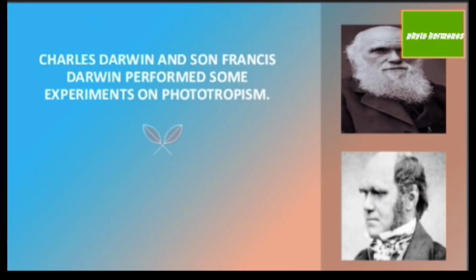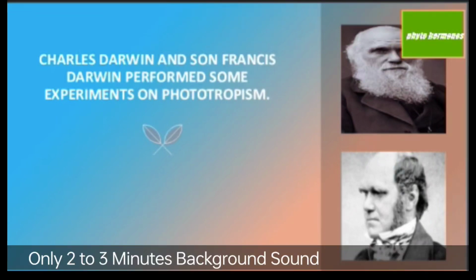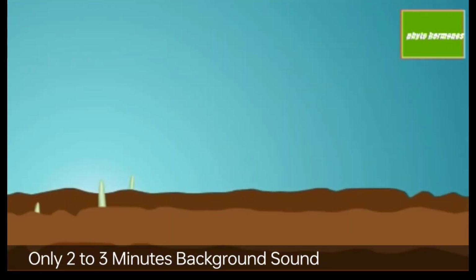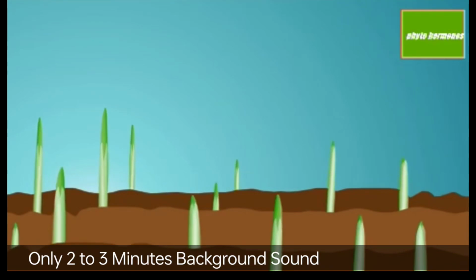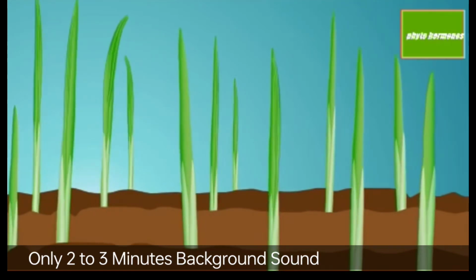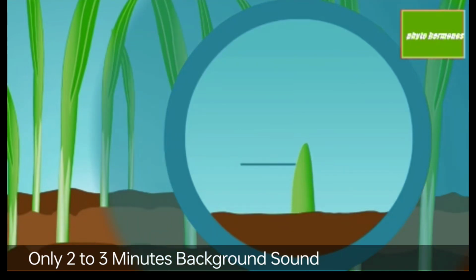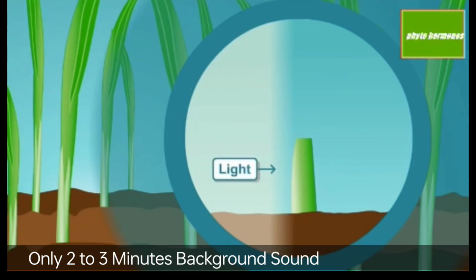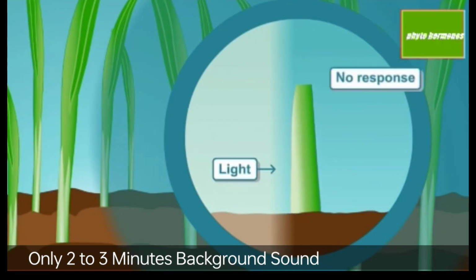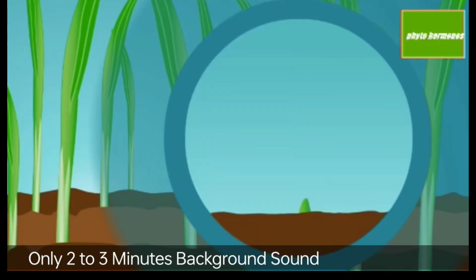Let us understand the work done by the scientists to know more about the phytohormones. Charles Darwin and his son Francis Darwin performed their experiments on the tip of the stems of oats. They investigated using coleoptiles. They found that there is no bending response to light when the coleoptile tip is removed. This means that either the tip is the origin of the messenger or it must be stimulated by light.